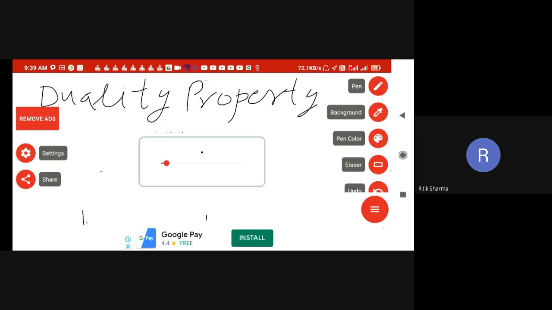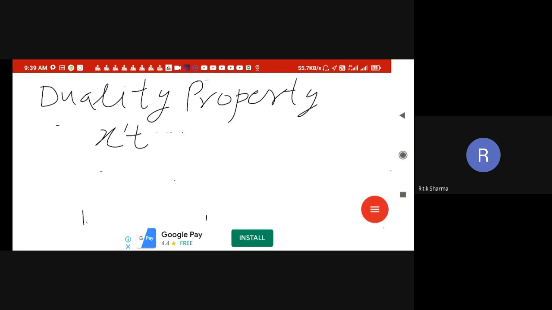So in this duality property, what the duality property says is that if x of t has transform X of s, with ROC as R, then X of... just a second.